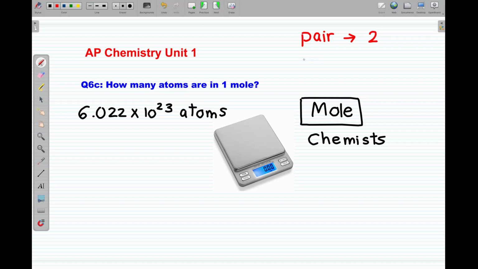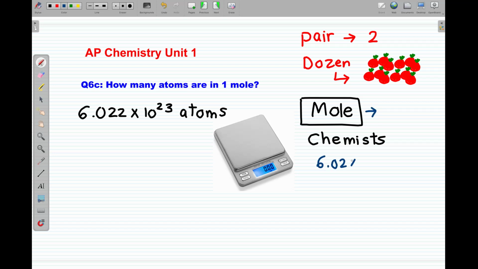You asked him what is the meaning of a dozen of apples, he's gonna tell you, I will have 12 apples. So everybody knows how big is a pair or how big is a dozen, but nobody except us knows how big is a mole. It is 6.02 times 10 to the power of 23.